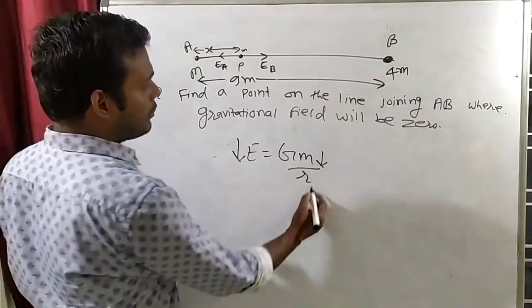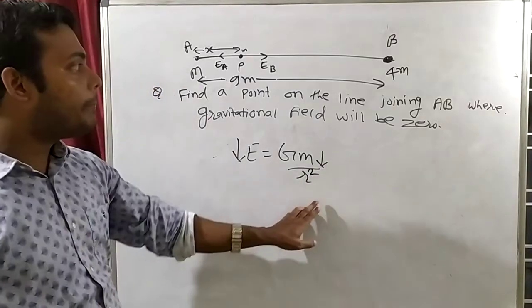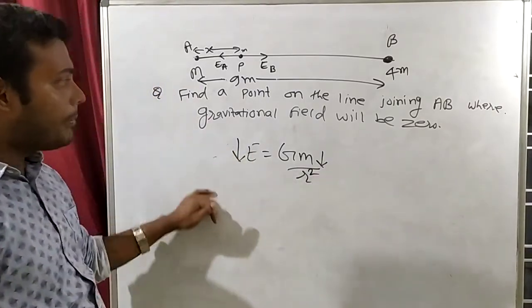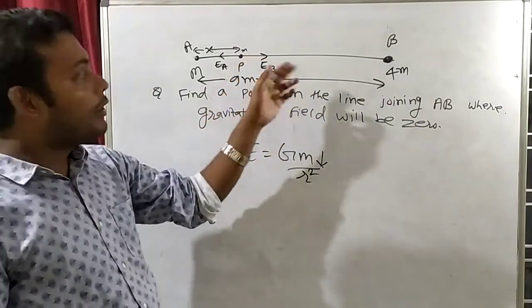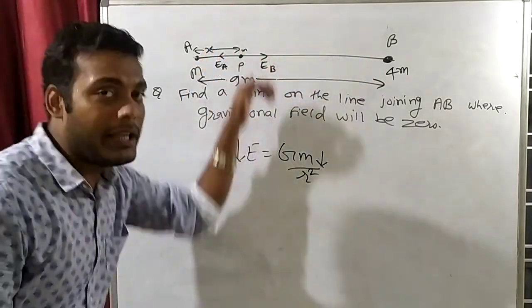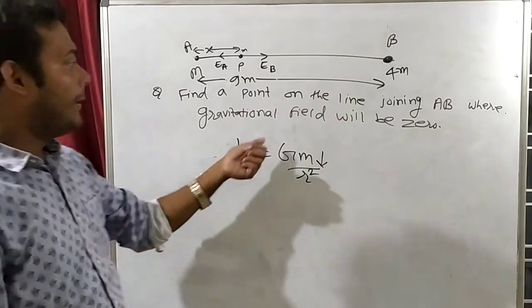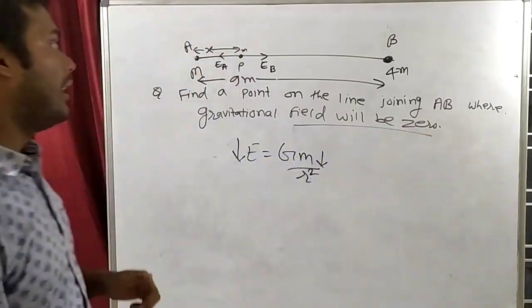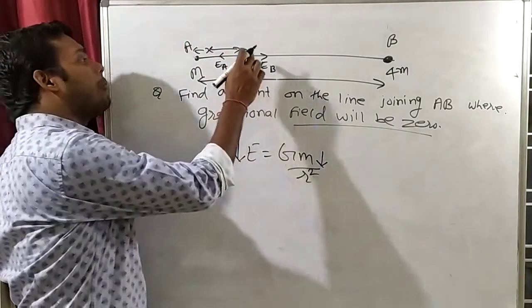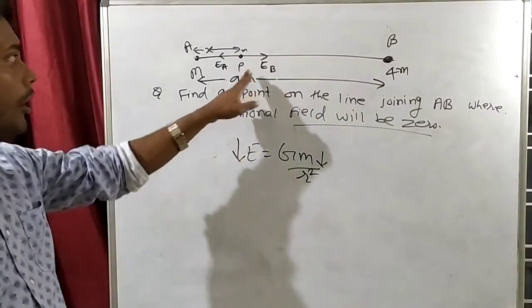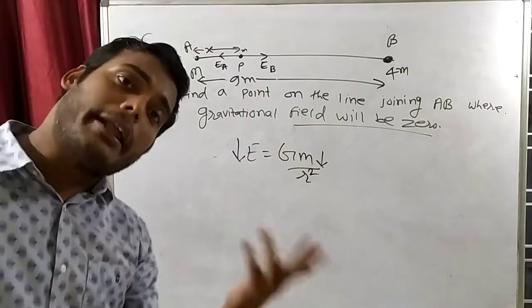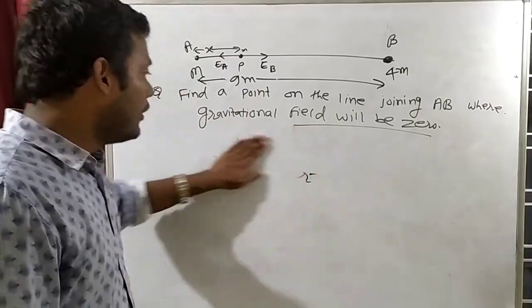In Gm/r², if the separation is more, then the field will be less. That's why I will increase the separation of point P, because if the separation increases, the field will decrease. What do we have to do? We have to make the gravitational field 0. When the gravitational field at point P is 0, in which condition will it be 0? When EA is equal to EB, the gravitational field will automatically be 0, no?